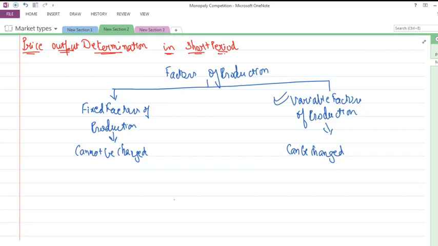The aim of a monopolist is to earn maximum profit or suffer minimum losses.